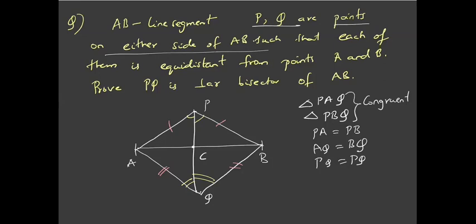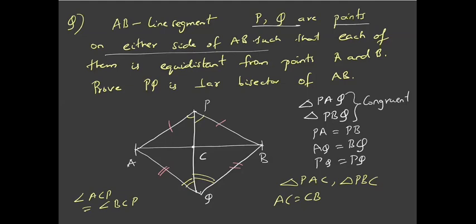Now consider the triangles PAC and PBC. You can notice that one side is equal, the side PC is common, and the included angles are equal. So these two triangles are also congruent. So what can we say? That AC is equal to CB, and angle ACP is equal to angle BCP because they are the corresponding sides and corresponding angles.